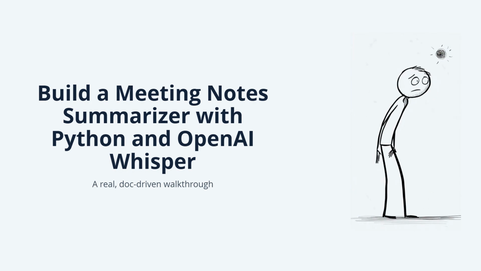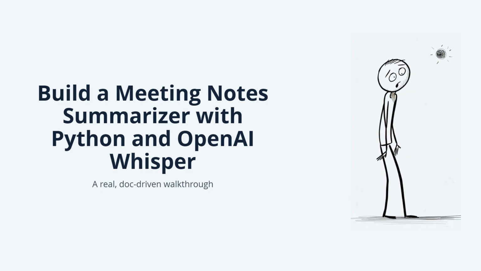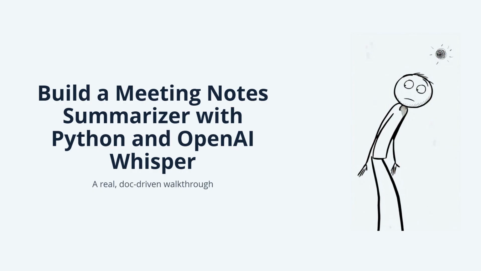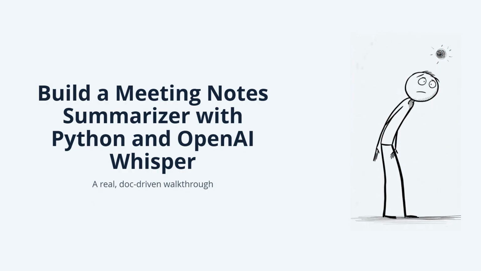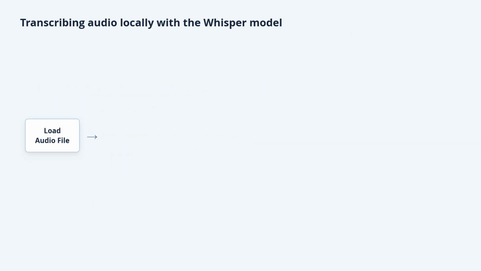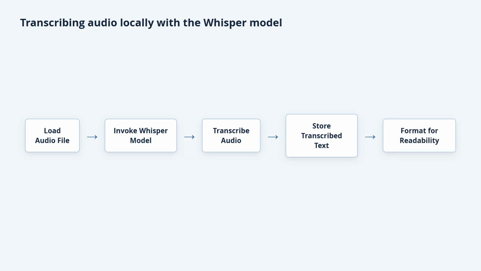Whether it's for business meetings, lectures, or brainstorming sessions, having a concise summary can improve clarity and keep everyone aligned on objectives. We'll leverage Whisper's powerful speech recognition abilities to turn our conversations into meaningful notes that we can refer back to later.